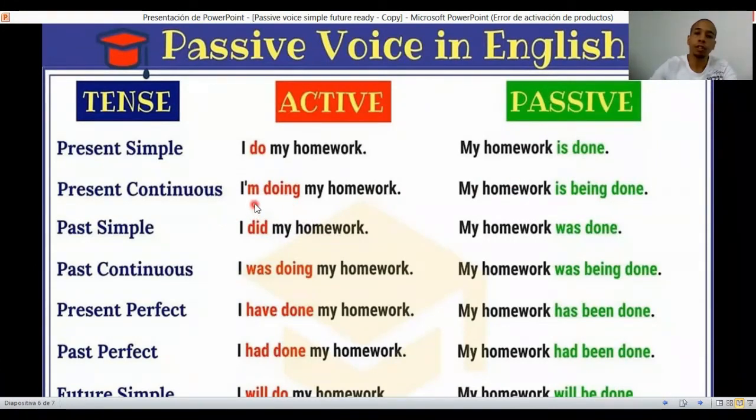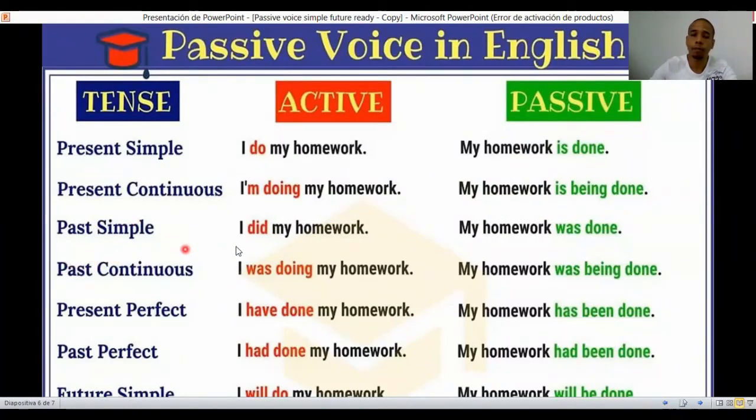So for present continuous, you work the verb to be in ing form for the active one. And for the passive voice, remember that you will always work with being after the verb to be in present. That is why it is called present, because the verb to be is in present. And it is continuous because you have the ing form. And repeat the done in here, which is the past participle of the verb.